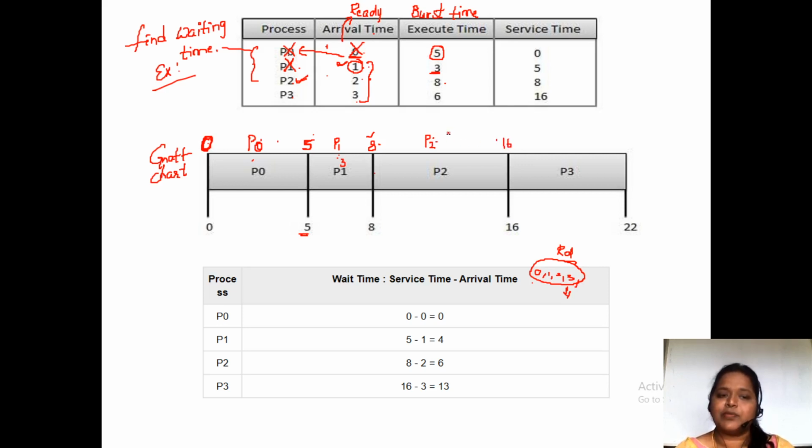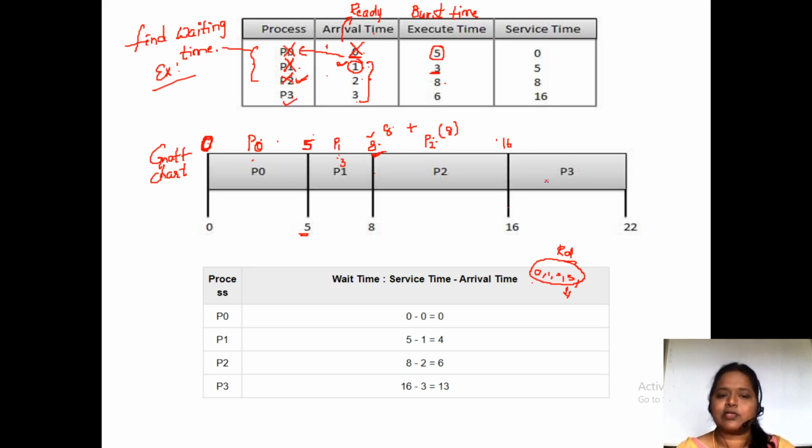Why? Because even though it needs 8 milliseconds of time, how much time has it waited? It has waited for 8 milliseconds. So 8 plus 8, total time is 16 milliseconds. At 16 milliseconds, P2 also completed. At 16 milliseconds, which process entered? The P3 process has entered.